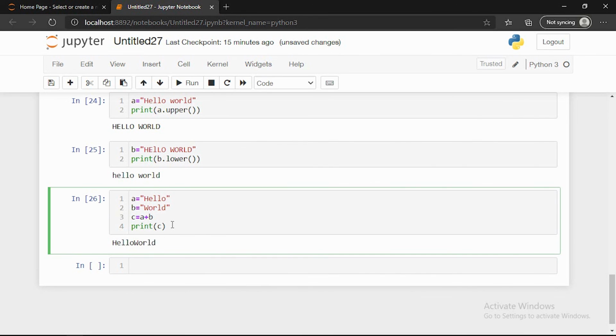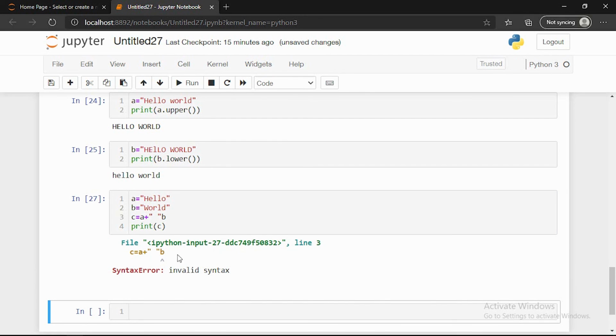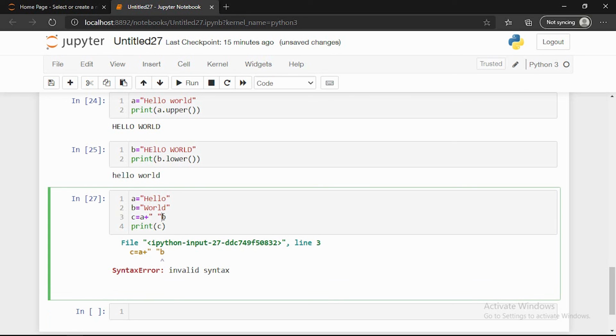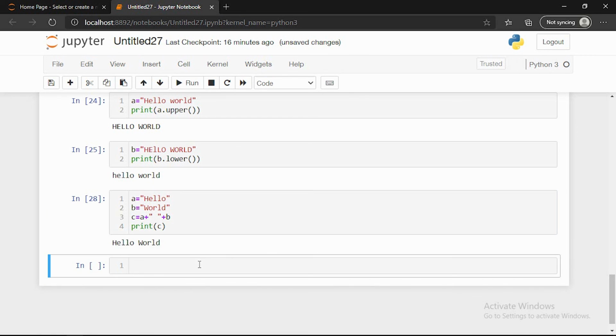And if you want to add something in between a and b, you can give one thing before the plus or after the plus. We'll assume that we need to give a space. Then you need to give one more plus. We can see here hello world, the space is also added.